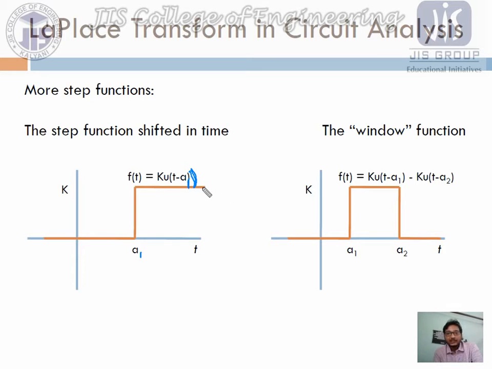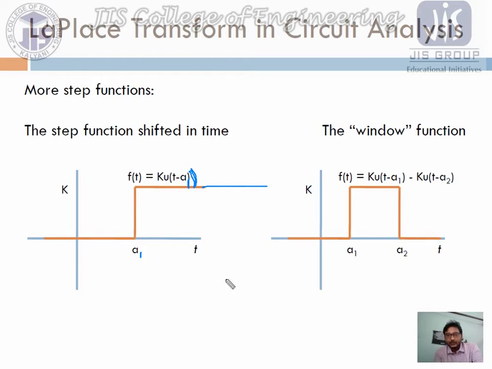This one is continuous throughout the time, whatever the value of t. Whatever the values of time, whether less than a or greater than a1, the function always provides the value k. But we need the function whose value is 0 after time a2. So what will be the function after a2 time?